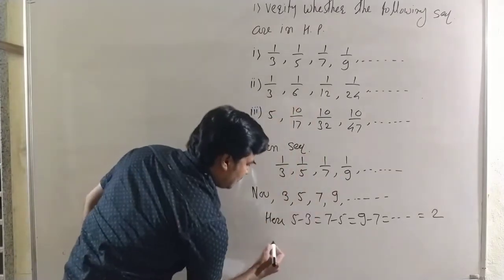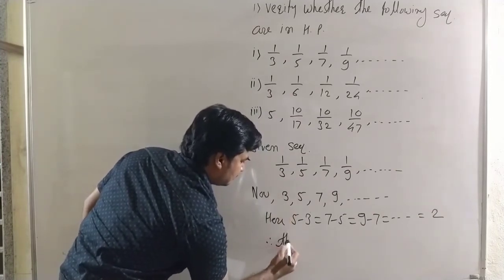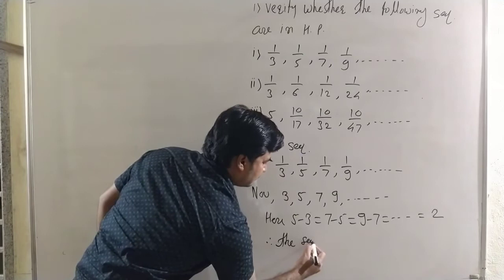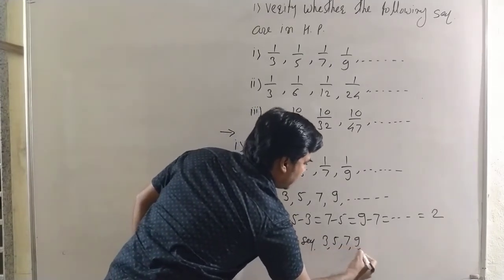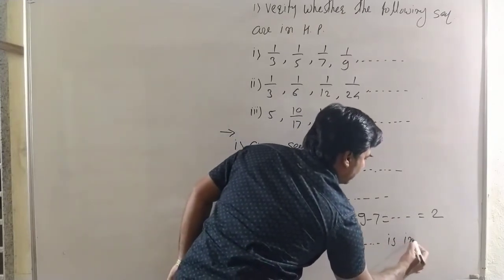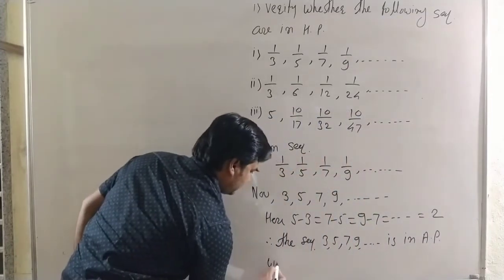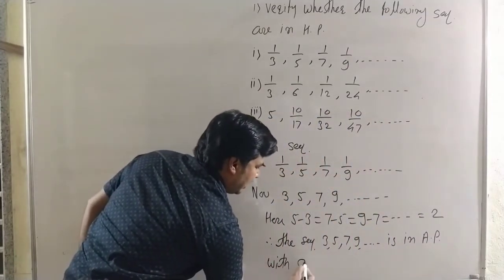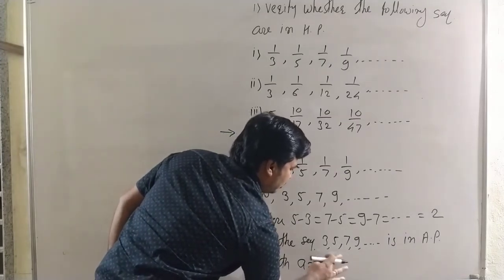Therefore the sequence 3, 5, 7, 9 is in arithmetic progression with a equal to 3, the first term, and d equal to 2.